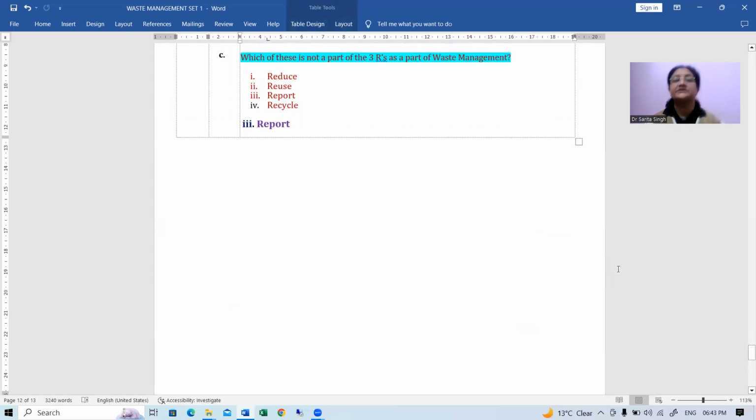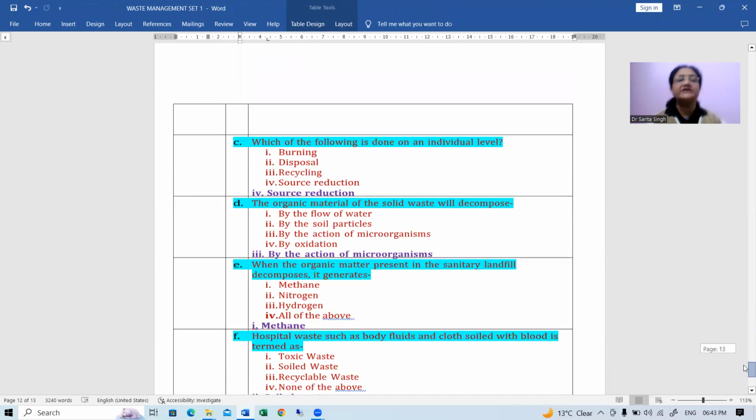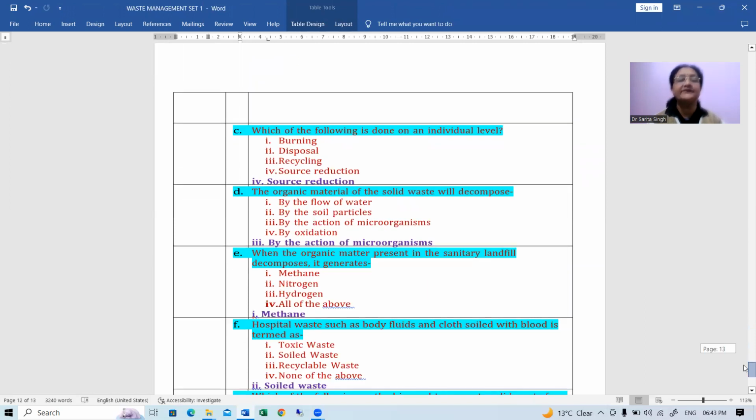Next is, out of all these, which one is not a part of the 3 R's as a part of waste management? Reduce, reuse, report, and recycle. It is basically report. Report is the correct answer. Then, which of the following is done on an individual level? Burning, disposal, recycling, or source reduction? Source reduction is the one way which is done at the individual level, right?